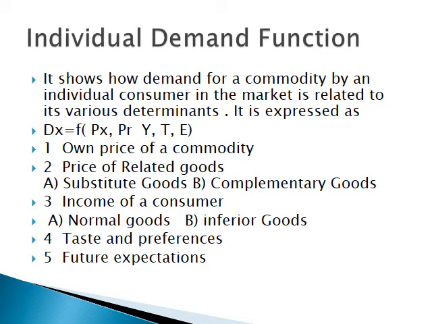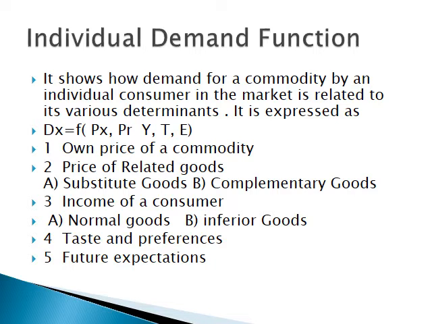Third factor affecting demand is income of the consumer. Accordingly, goods are divided into two categories, normal goods and inferior goods. So, in case of normal goods, there is positive relation between income and quantity demanded. If income increases, demand for commodity increases. If income decreases, demand for commodity decreases. Income effect is positive. Normal good may or may not be essentials of life.